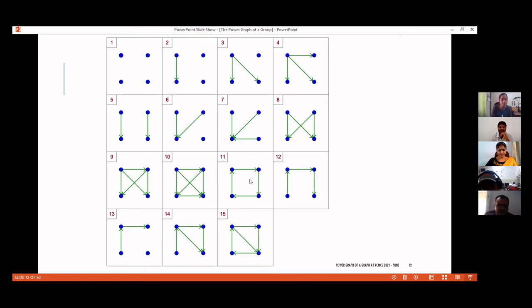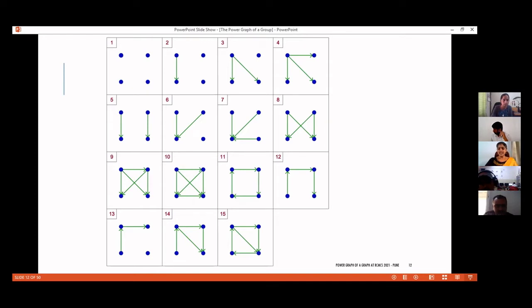Yeah, that can be done for other graphs also, like graphs 2 and 3. In 2, if I just change the direction, that is again going to be isomorphic to the first one only. In 11, if you change the direction of all the edges, what you are going to get is an isomorphism of 11 itself.